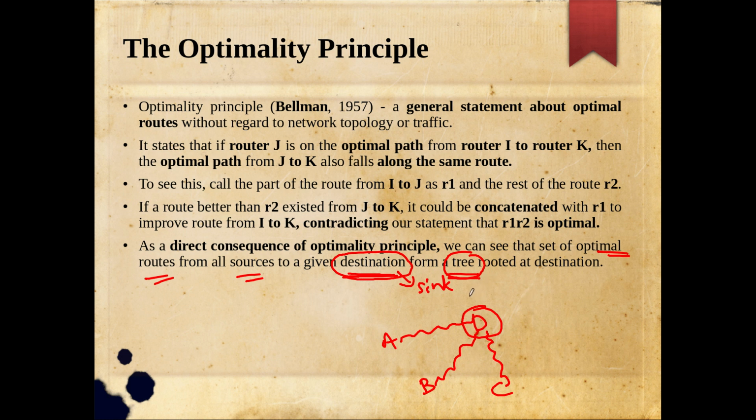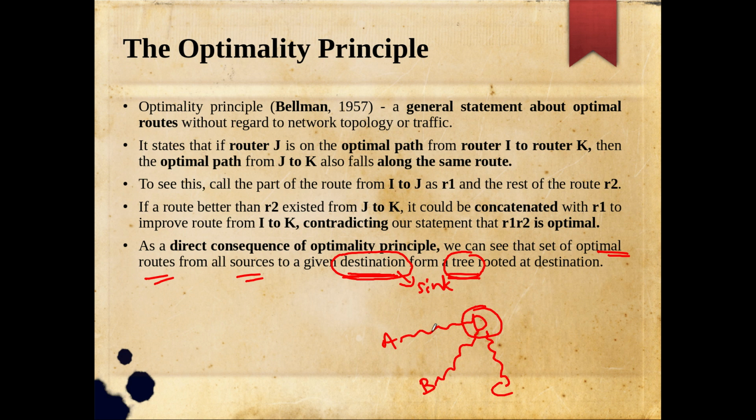You know the difference between graph and tree in your data structure classes or other classes. In a graph there can be cycles, right? In a tree there will not be. Why is it so? It is because it is never going to make any cycle. We will see an example in the next slide.